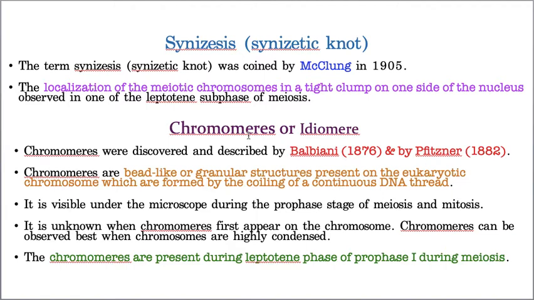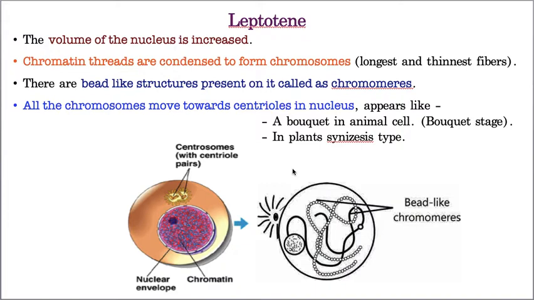Hope you understood. These are all coiled DNA loops. These coiled DNA loops in the form of a beaded string, that only I am calling a chromomere. Hope you understood what is synapsis and chromomere. If you don't understand, you can ask me.